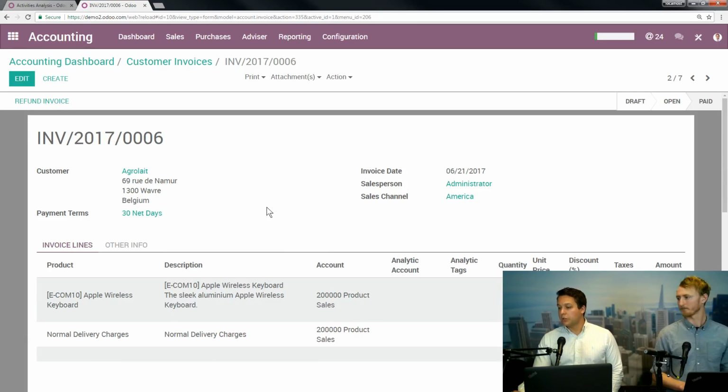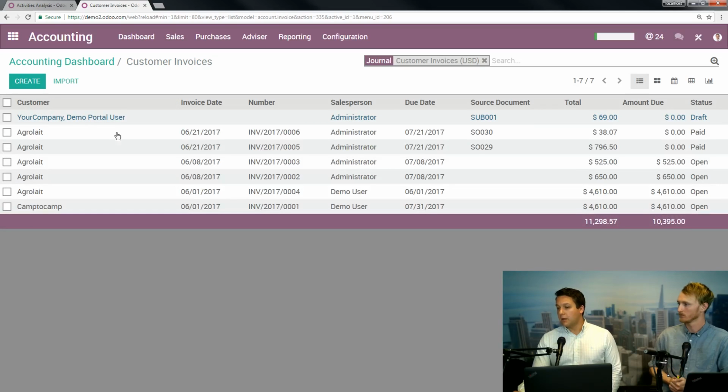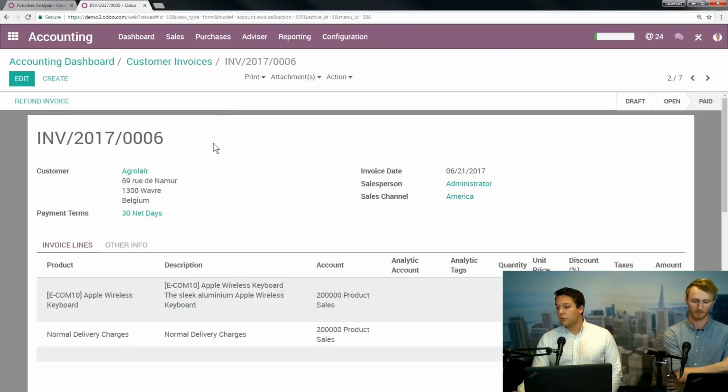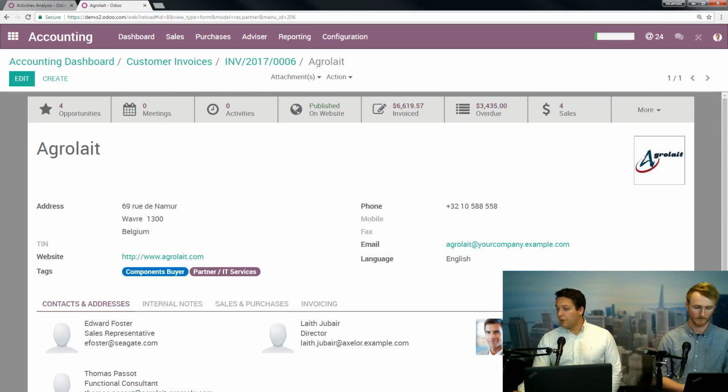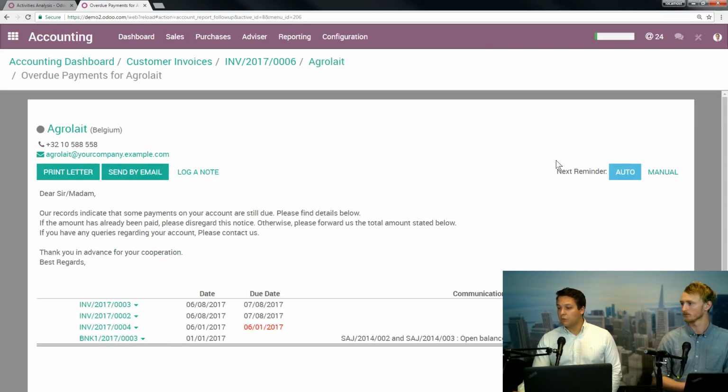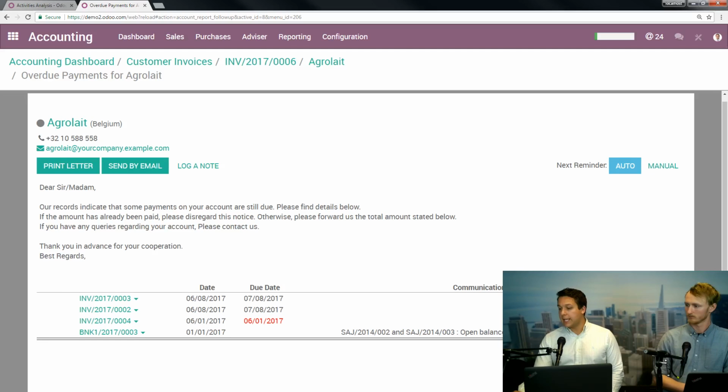What's really useful for your accounting dashboard is that you can see that same company that just paid that one has a couple other outstanding invoices. What's really useful from kind of a customer view, you can click on them. And then once it brings up, again, that profile that we saw before, you can quickly see this overdue. And you have this nice screen here where you can see any outstanding invoices that they are owing you. You can have this automatically set up reminders by email, so we can have the system chase money for us, which I know all of us love to do so much. Again, just another way the system can work for you.